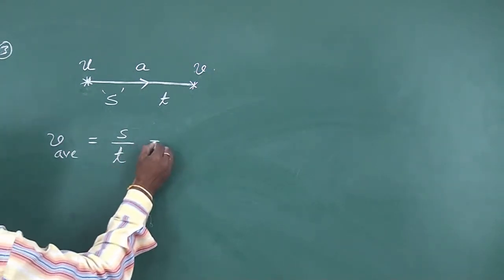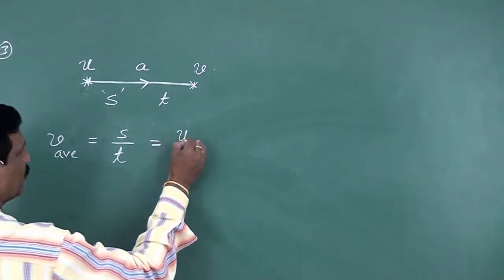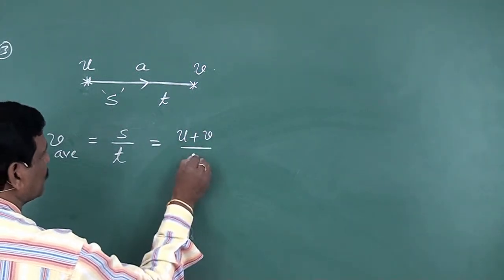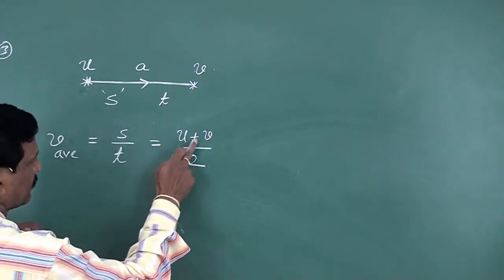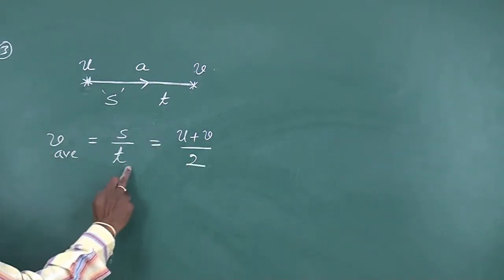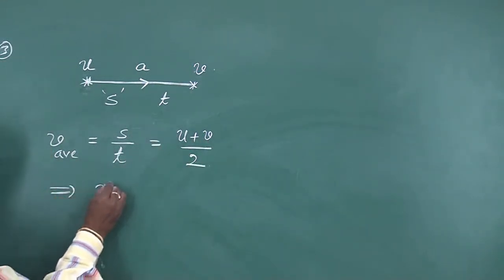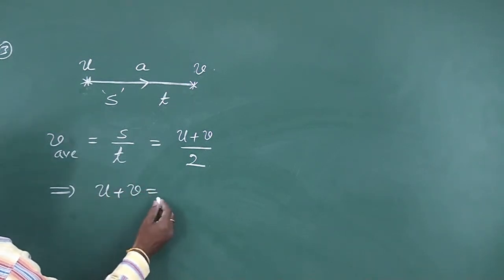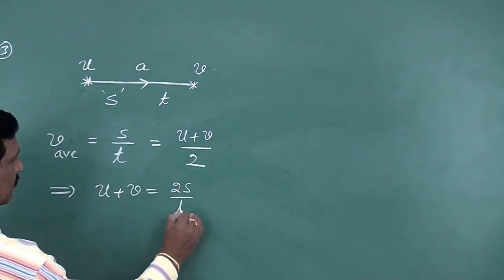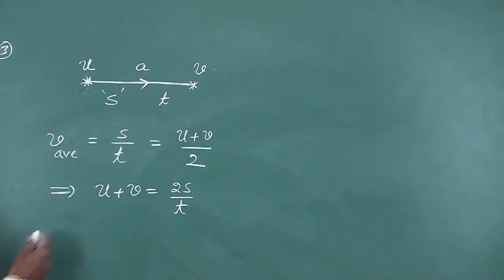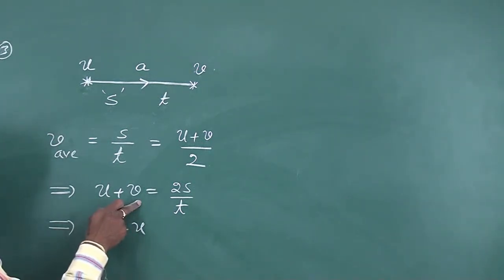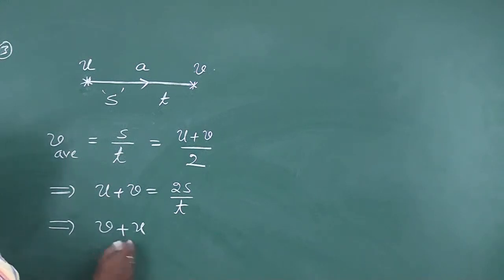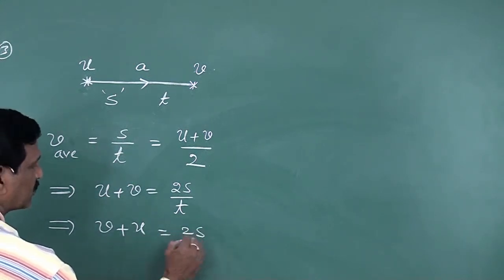Also, v average is equal to (u plus v) by 2. Average velocity means initial velocity plus final velocity by 2. From these two, you can write u plus v is equal to 2s by t, or you can also write v plus u is equal to 2s by t.